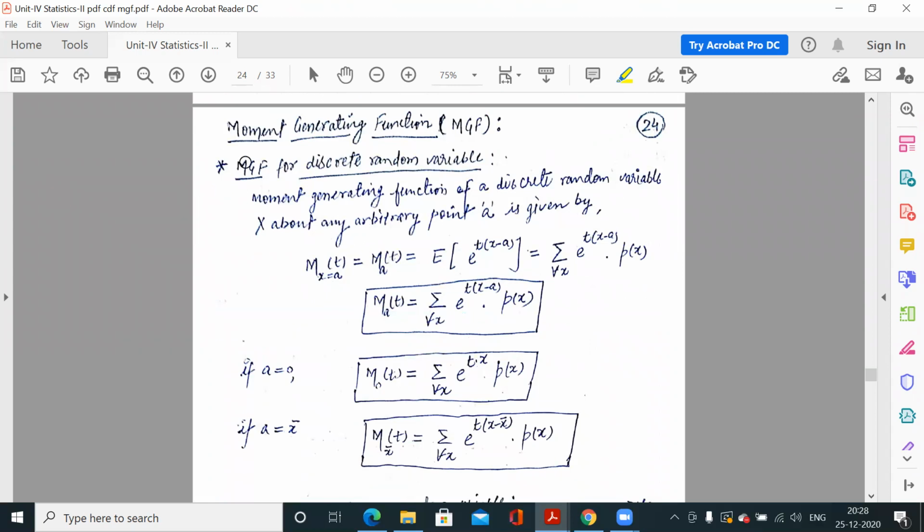In the next lecture we will discuss what a moment generating function is. If you remember, this was written in unit 3, and we are continuing with unit 4. So moment generating function is a topic from unit 3, but we are studying it in this topic. We will study it in the next lecture.